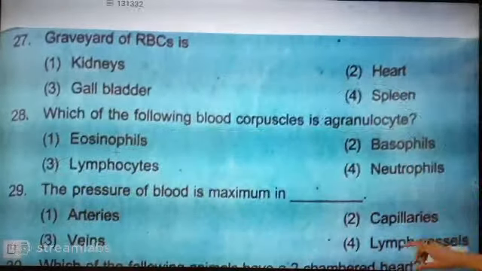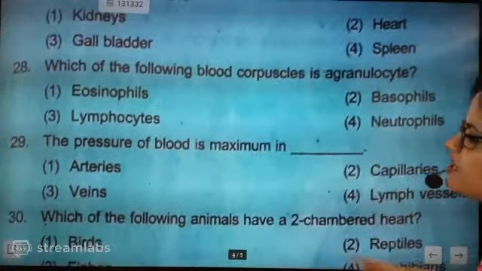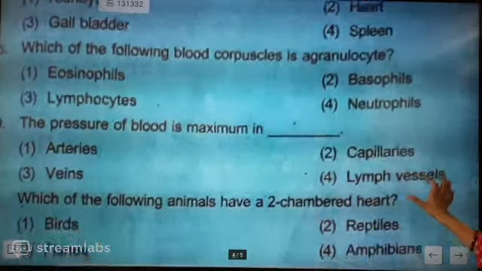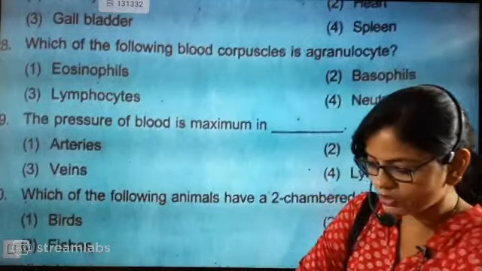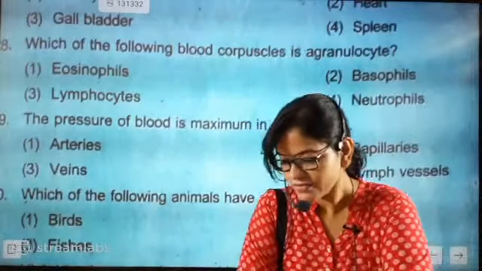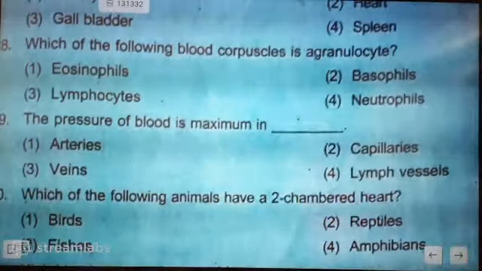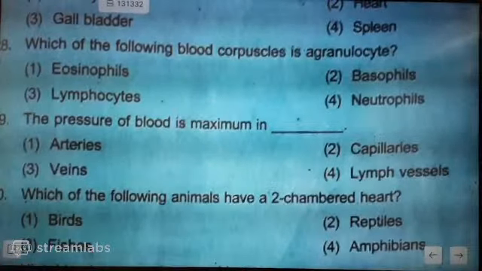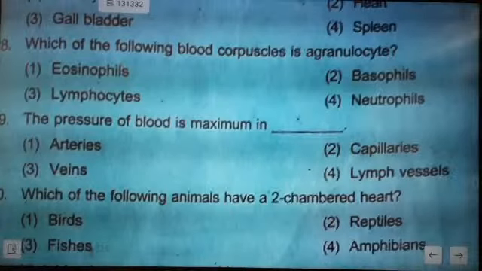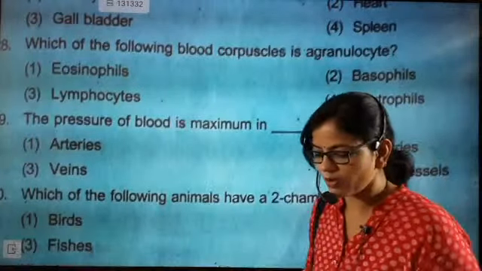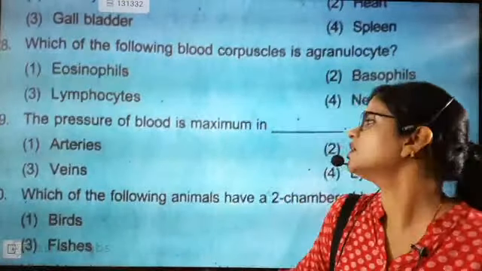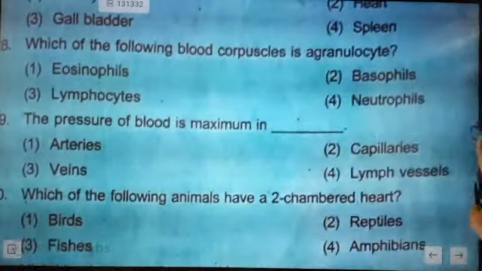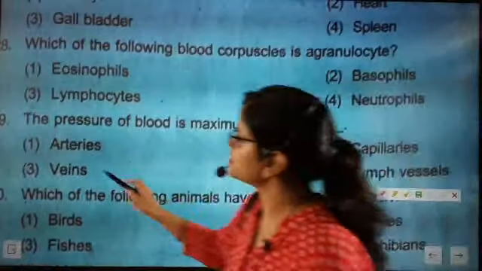Now look here. Next: the pressure of blood is maximum in arteries, veins, capillaries or lymph vessels. Very easy question. This is called a jackpot question. Where will the pressure be maximum? The pressure of blood is maximum where? Arteries, capillaries, veins or lymph vessels. There is no doubt about it: arteries, because arteries are connected to the heart. So the correct answer is the first one, arteries.